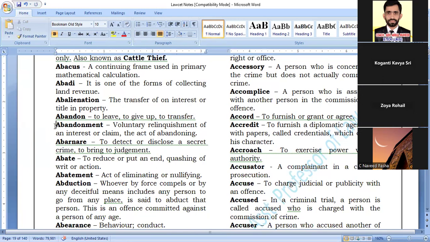Okay. Now, abate is important. What is abate? To reduce or put an end, quashing of writ or action. ठीक है. Next.